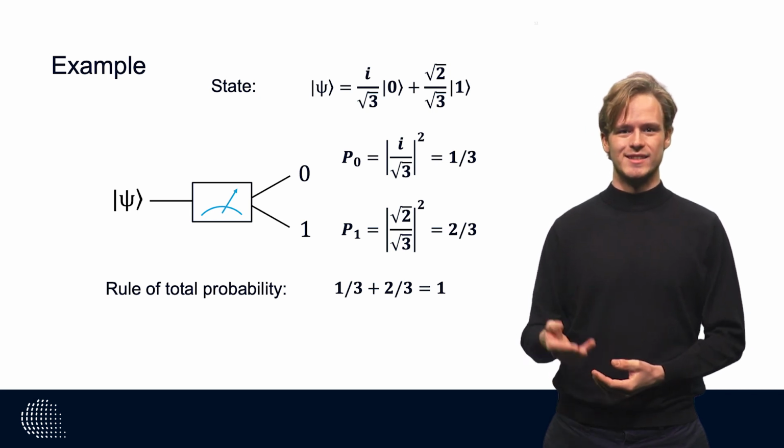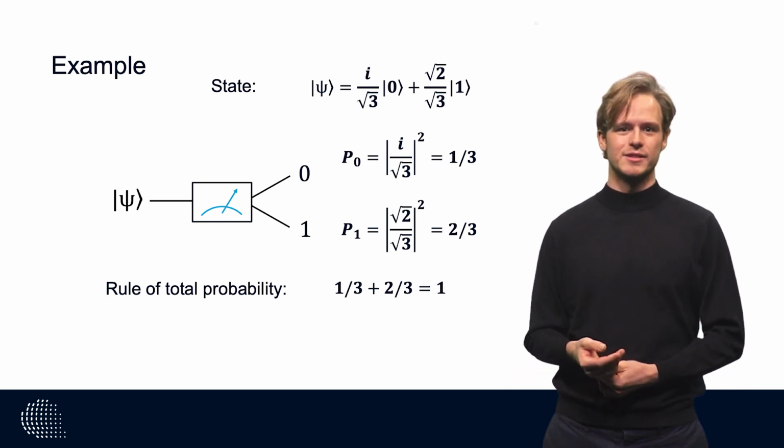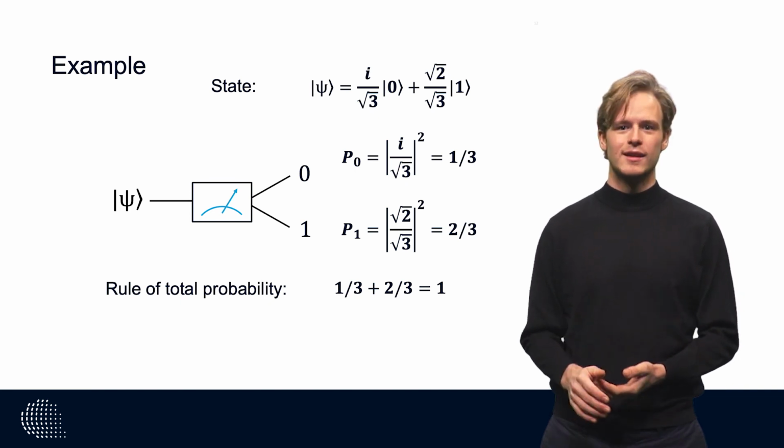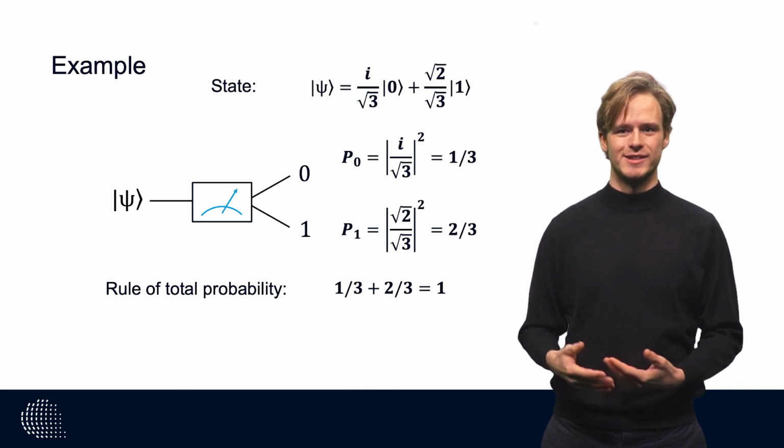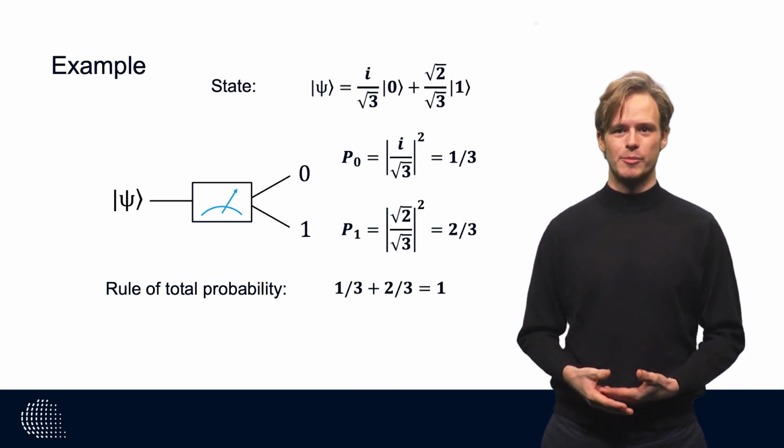A state that obeys this total probability condition is also called normalized. If you want to apply Born's rule to predict the measurement probabilities of a state, then make sure the state is properly normalized.